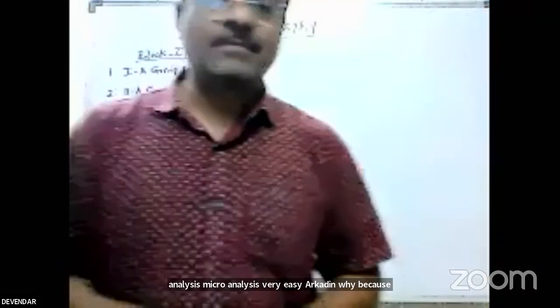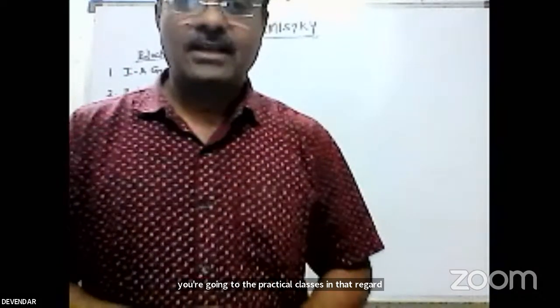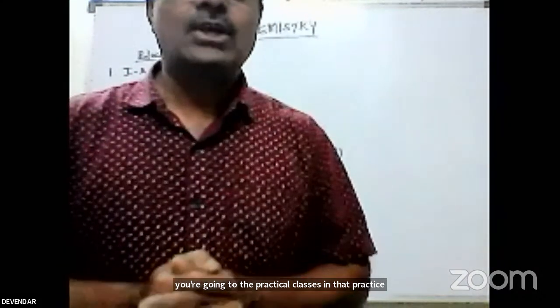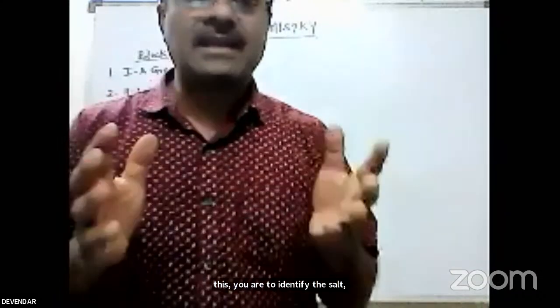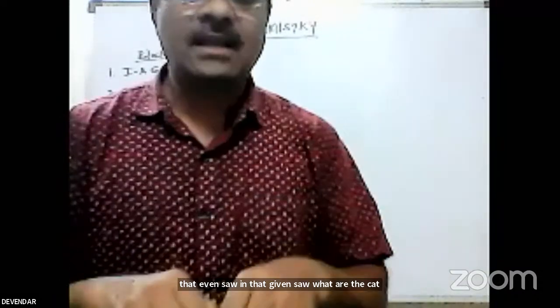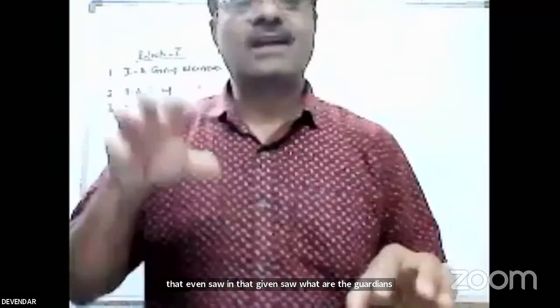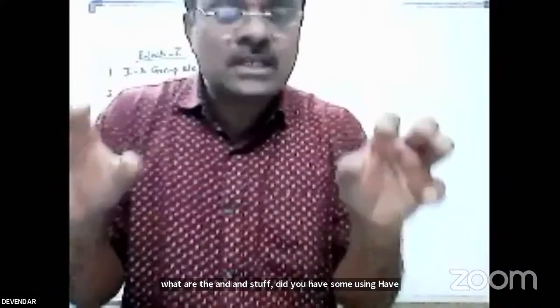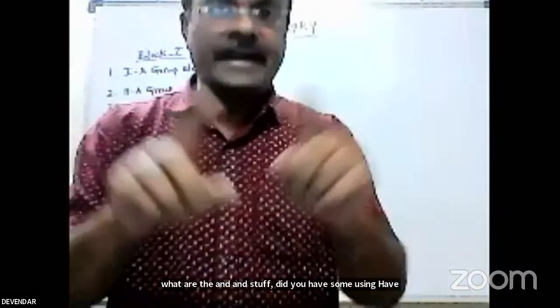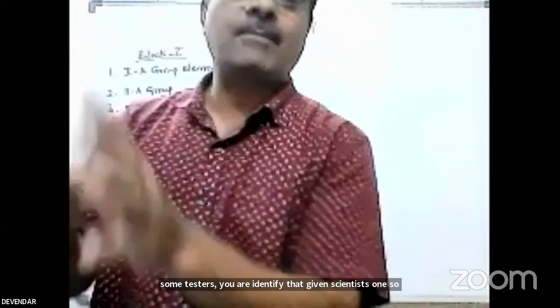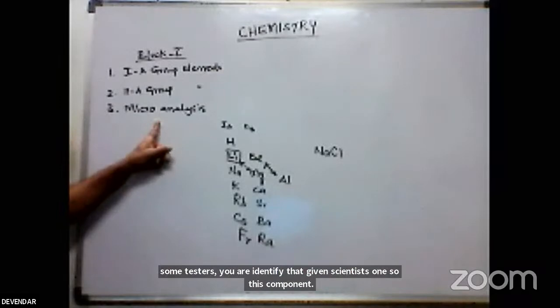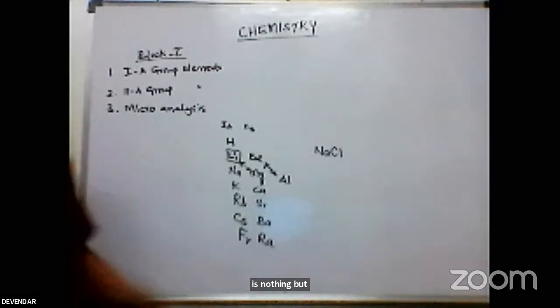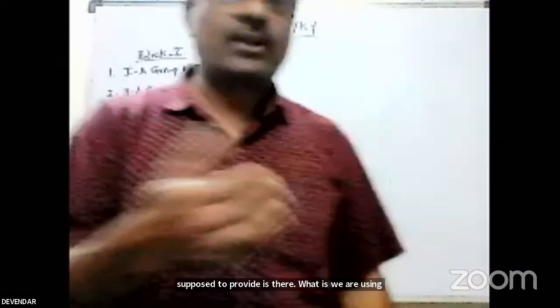Why? Because you are going to the practical classes. In the practical classes, you have to identify the given salt. In that given salt, you identify what cations and what anions are there. Using some tests, you identify that the given salt is such and such compound. That is what we call microanalysis. So what test do you use? Suppose bromide ion is there, what test do you use? What is the Nessler reagent?